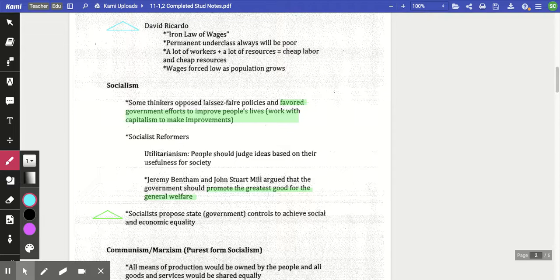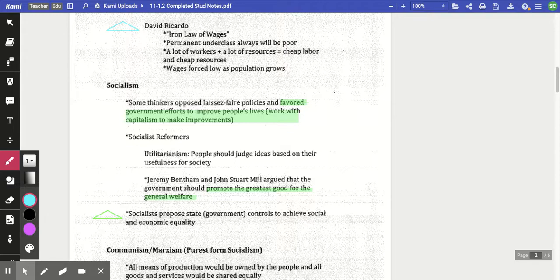And what socialism was hoping could be achieved was that you would work with capitalism, that they favored a government effort to improve people's lives. Work with capitalism to make these improvements, because they saw that the middle class, that the industrialists weren't doing anything to try to help their workers or the lower classes, that they needed a nudge, a little elbow to move along that path. So you do have some socialist reformers. You have people who create utilitarianism, where they believe that you should judge ideas based on the usefulness for society, that we should constantly maintain that idea of progress.